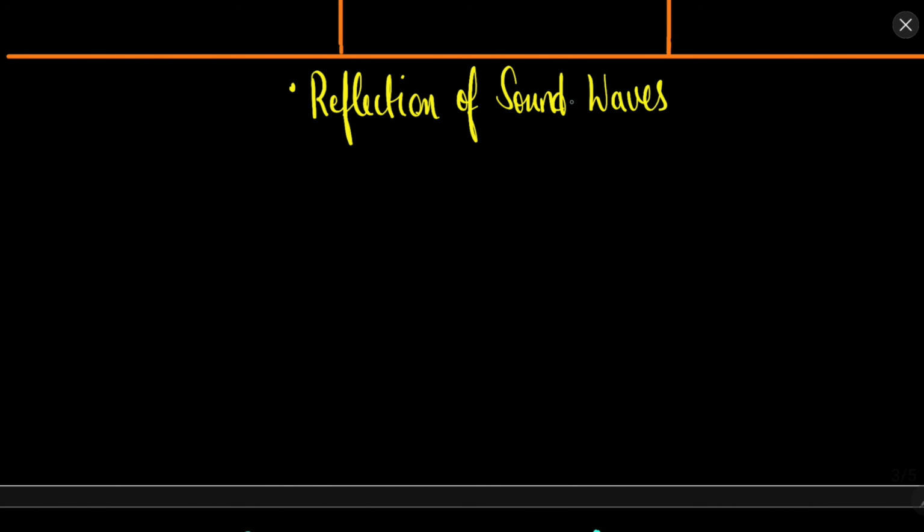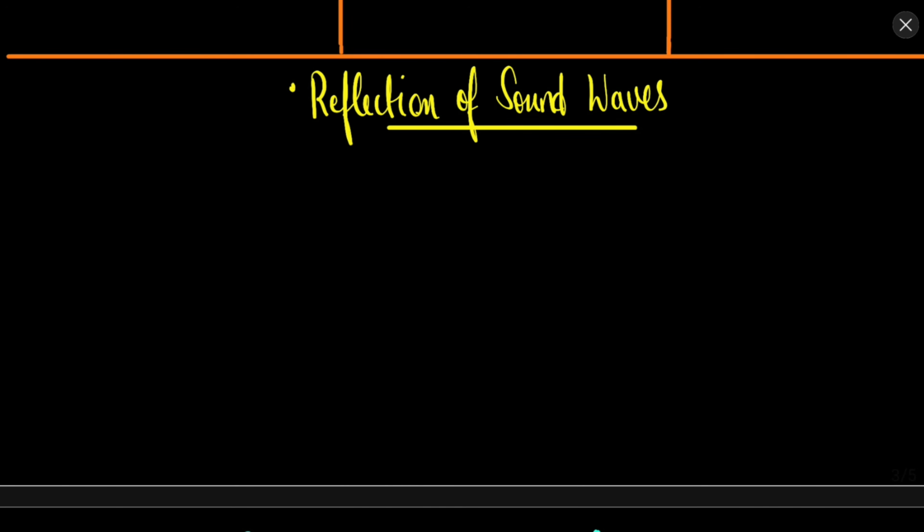Now sound waves can reflect. The reflection of sound waves can generate different types of phenomena. So first let's discuss the reflection of sound waves, and then we will move on to the phenomena that the reflection causes. When sound waves travel through a medium, they can reflect back from a surface, and when the sound waves reflect back from a surface in the same medium, then we say that it is reflection of sound.